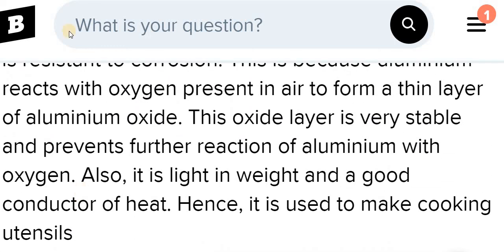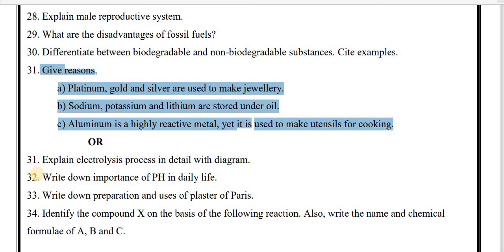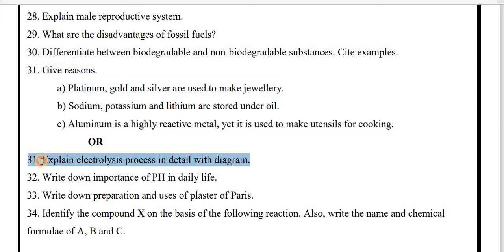Now the OR question: explain the electrolysis process in detail with a diagram. That we will see in the next video.